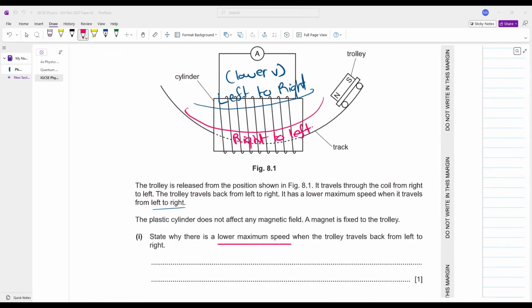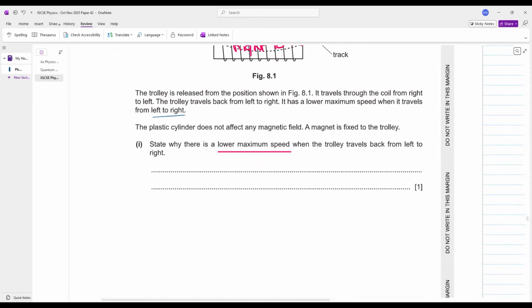We have to state, when the trolley travels from left to right, why is there a lower maximum speed? Any ideas, geniuses? What will you say? The induced current produces a magnetic field which opposes the magnetic field causing the induced current. Hence, the speed reduces. Did you study Lenz's law? According to Lenz's law, this is what you write. You will say the induced current.